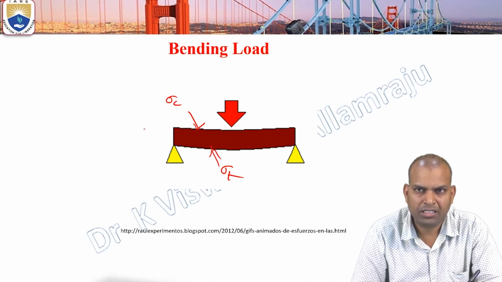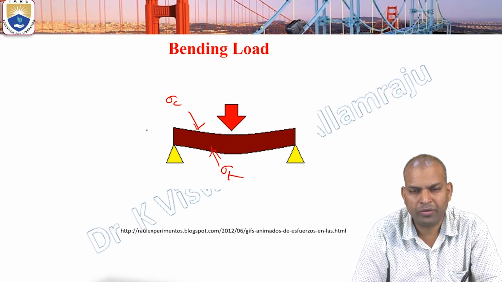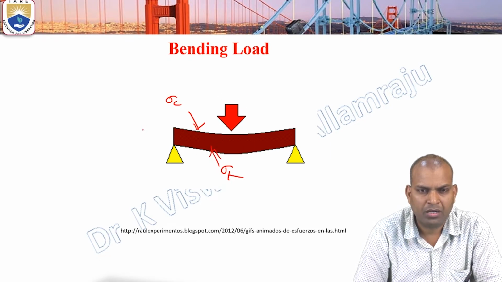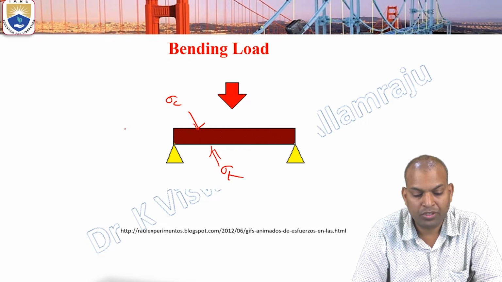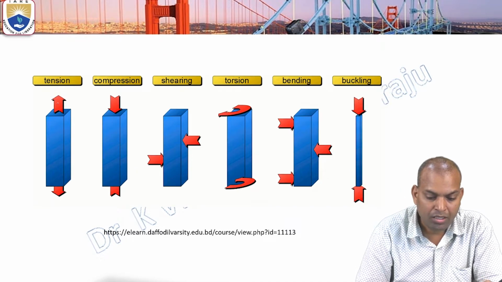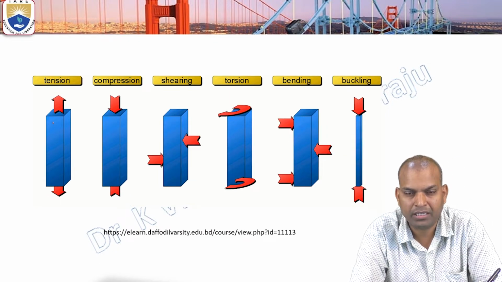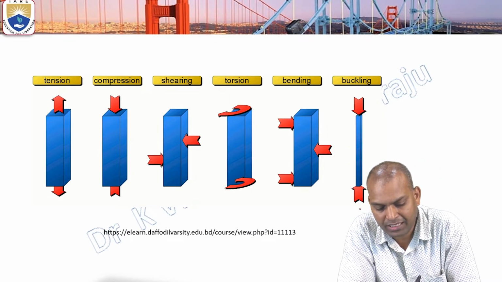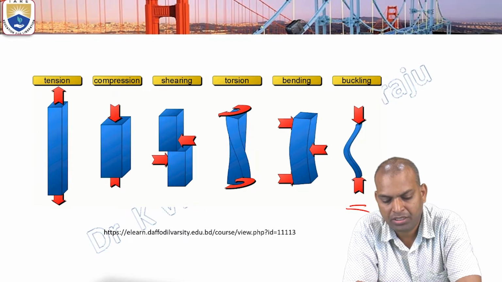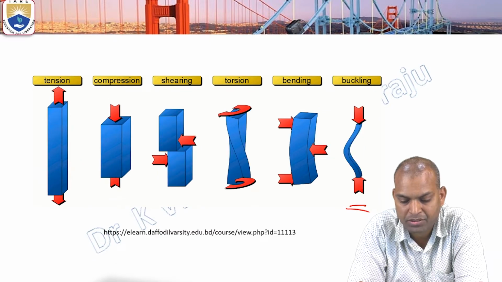So there are various types of loads. One is point load, another one is uniformly distributed load, and another type of load is uniformly varying load or triangular load. Now we can see tension, compression, shearing, torsion, bending, and one more is known as buckling. This buckling takes place especially in poles or beams, and also aircraft wings.